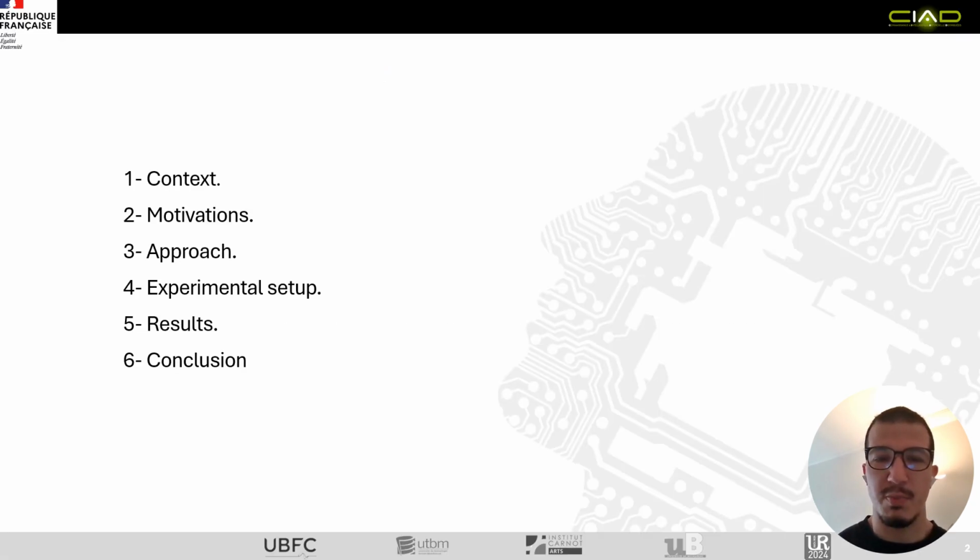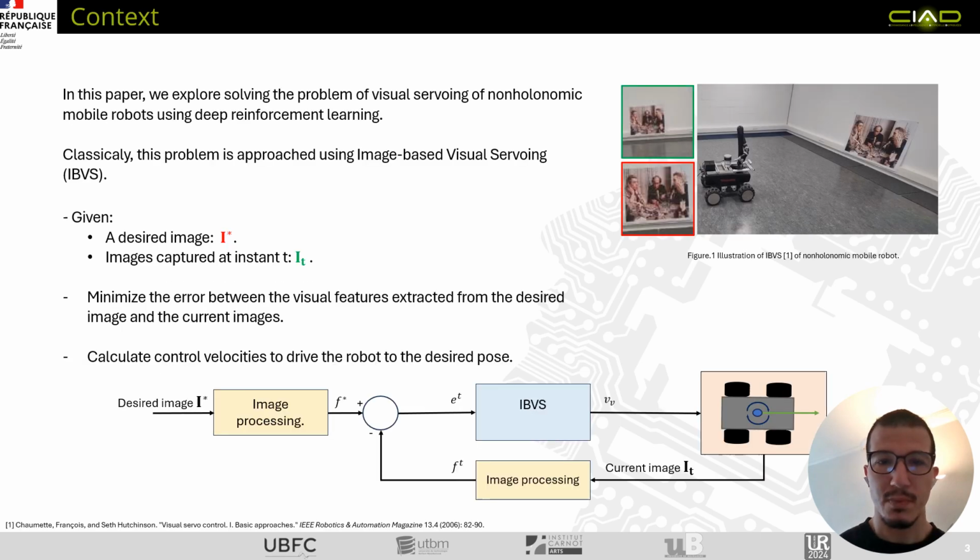The outline of this presentation is gonna be as follows. First of all, I start by introducing the context and motivations of our work. Then we're gonna delve into the proposed approach. Next, I'll present the experimental setup, and finally, the results and conclusion to this presentation.